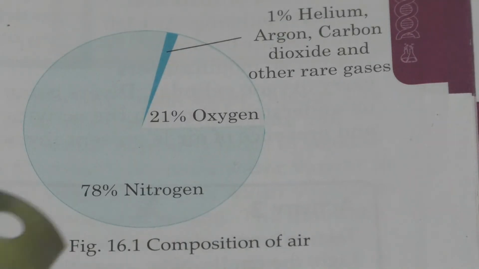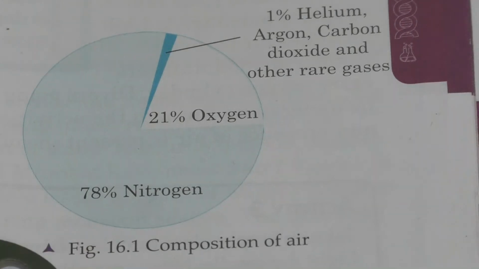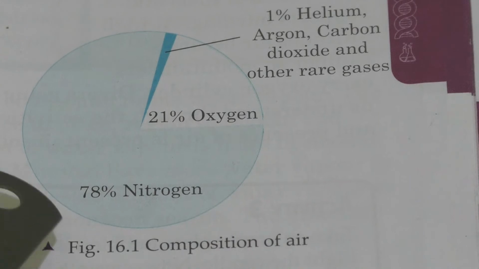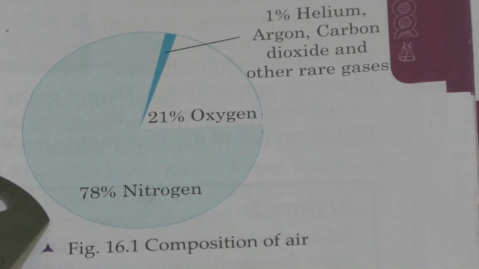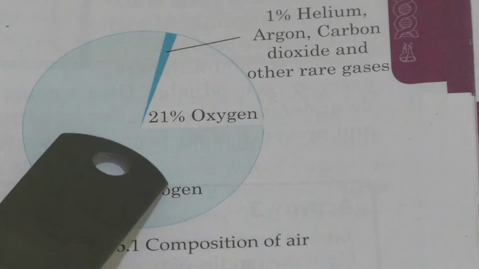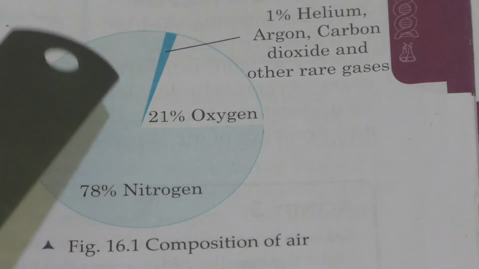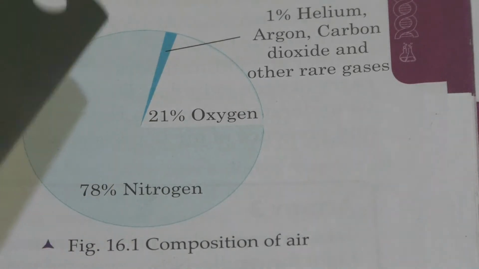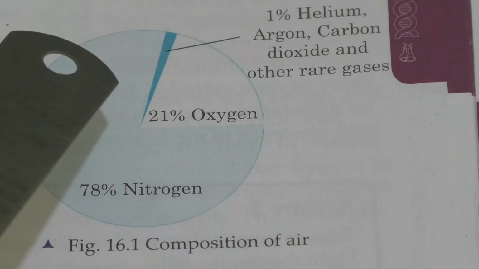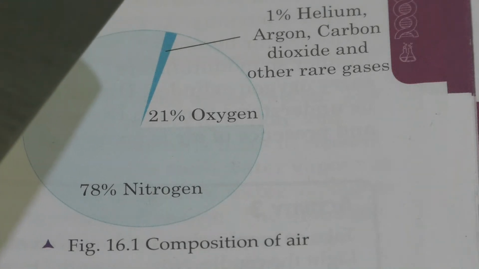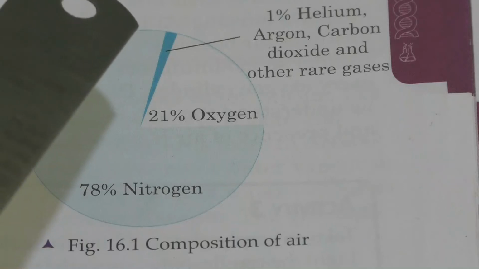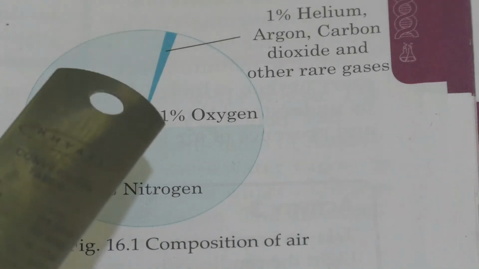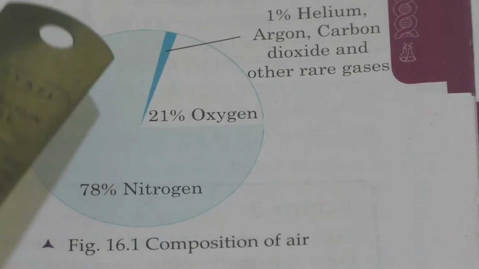Air is basically a mixture of gases consisting mainly of nitrogen 78%, oxygen 21% and the rest 1% that includes carbon dioxide 0.03% and other gases such as argon, neon, water vapor, and then dust particles.